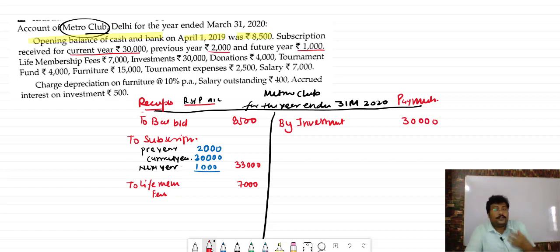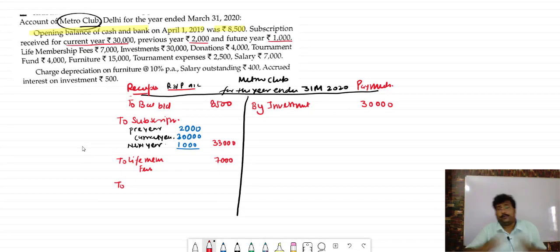Donation. We received the donation. Now, the story of donation is that donation can be a capital receipt or a revenue receipt. Although we will discuss the donation point separately, in short, when a donation is for a specific purpose, like a donation for a swimming pool or for a building, then it will be a capital receipt. And if it is a normal donation, it will be a revenue receipt.